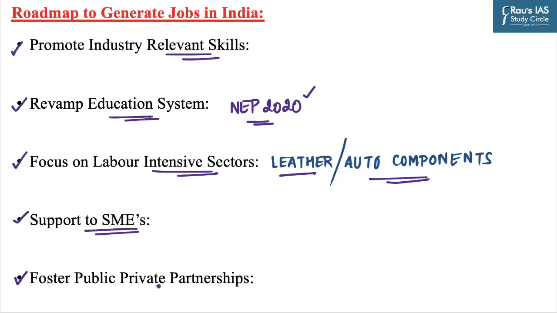The fifth one is foster public private partnerships. We need to encourage collaboration between government, private sector, and civil society organizations to create more job opportunities.